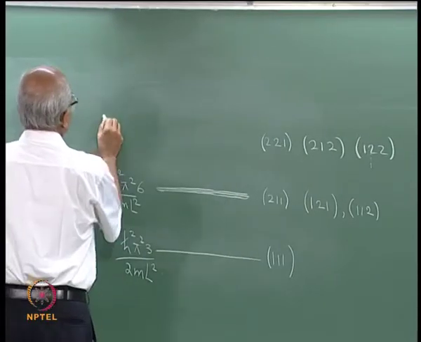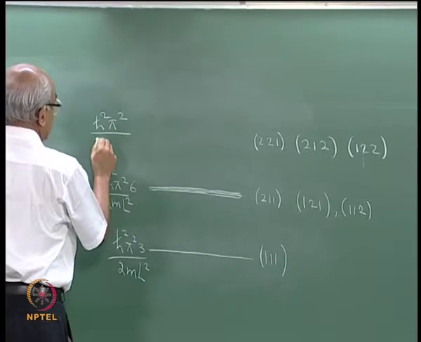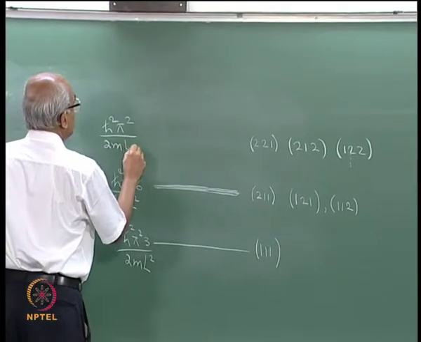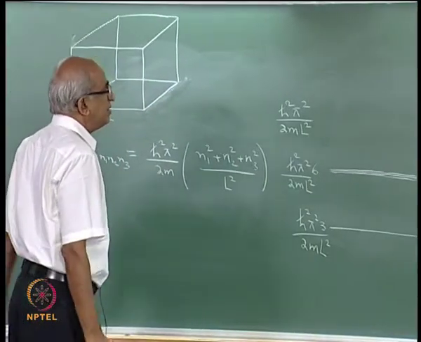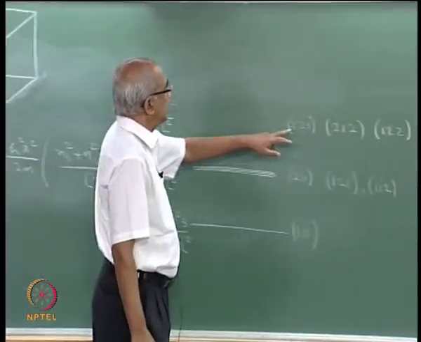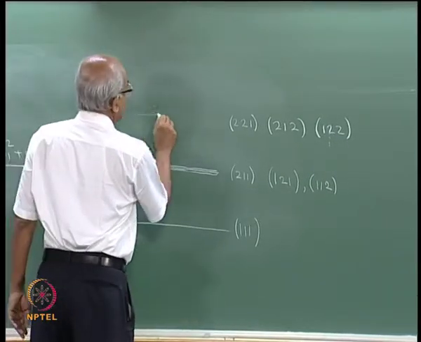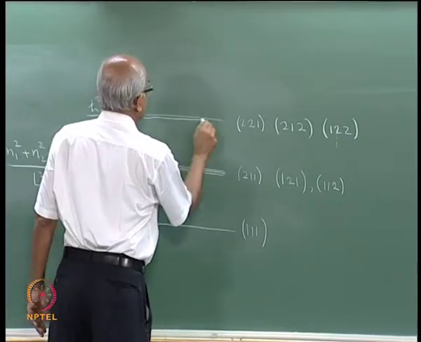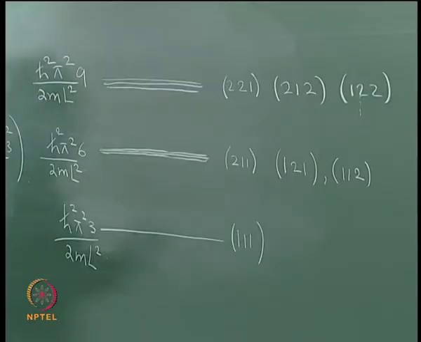It will be equal to h cross square pi square divided by 2 m L square multiplied by 9, and obviously this energy level also is triply degenerate. As I said, it is indicated by drawing 3 lines very close to each other.